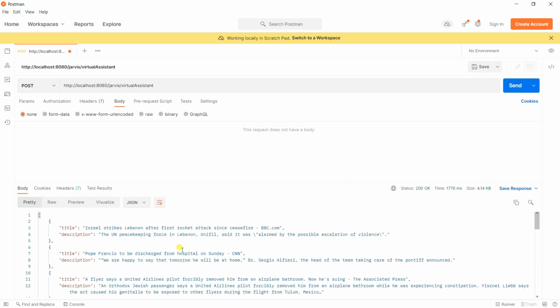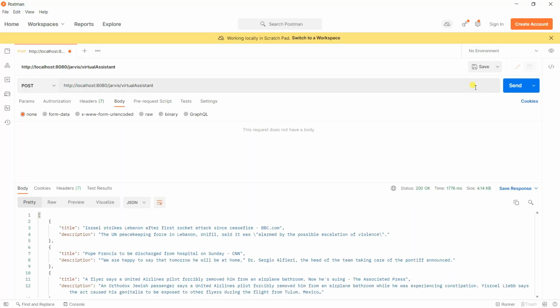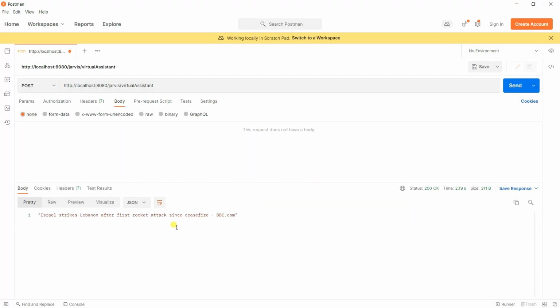Now we can start taking the latest one, I mean the first news. How can you do that? We can simply take the response for the title and show it. Let's save it, and now if I click on send, you can see the response. This is the latest news from bbc.com. Cool, so our news API is also working.